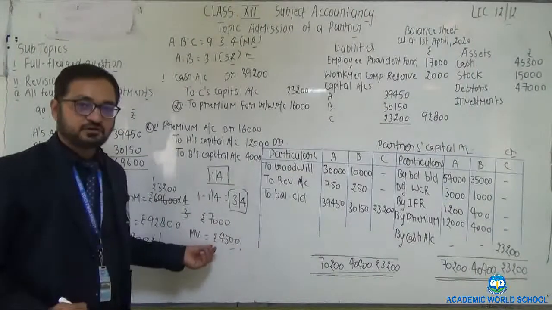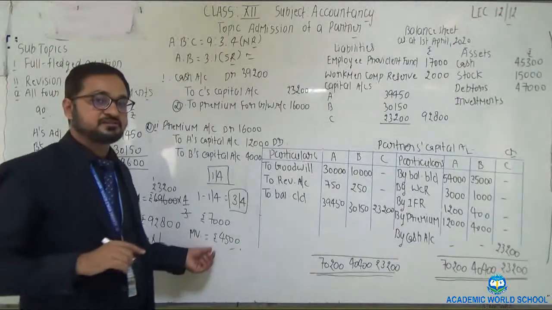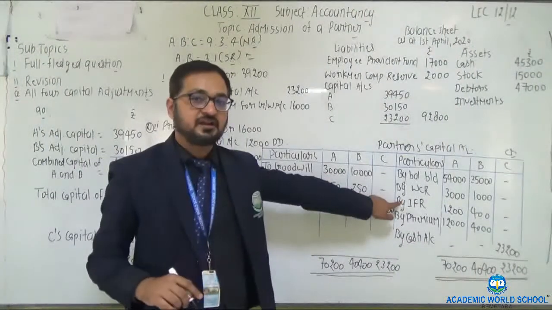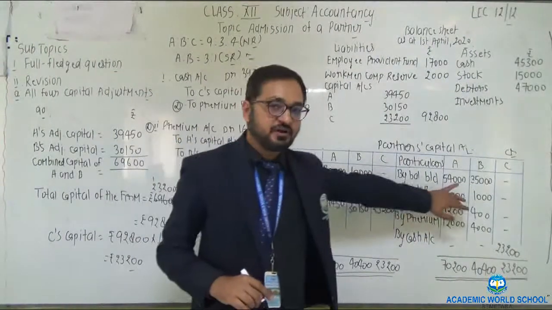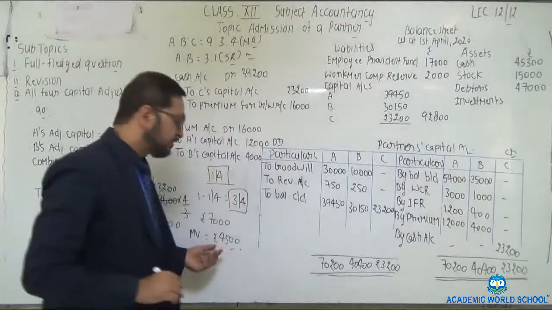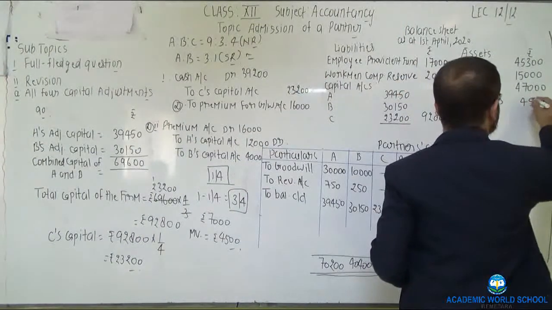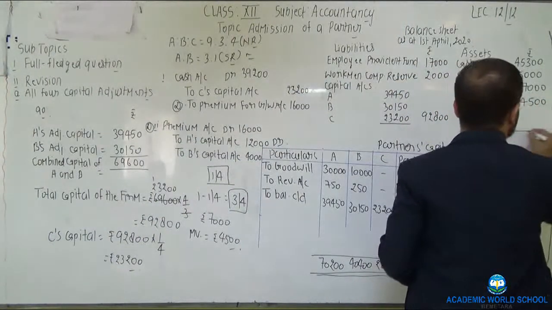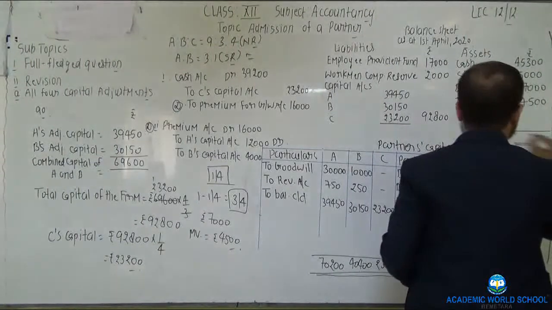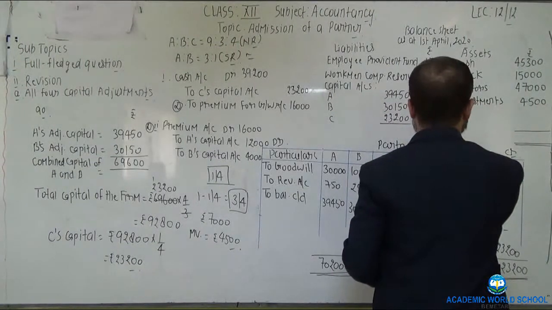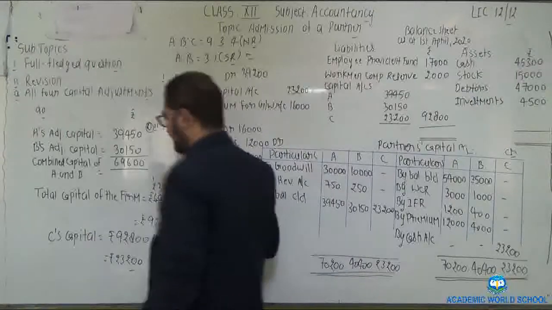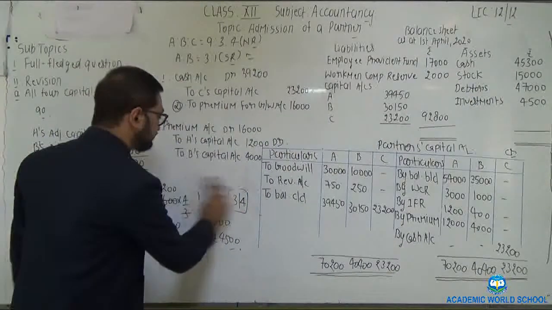So there was a loss of 2,500 which is already being adjusted through investment fluctuation reserve, and the balance amount is distributed in partners' capital. Now we need to write the market value only. The market value of investment, that is 4,500. Now after that make the total of asset side and liability side. We will make the total.